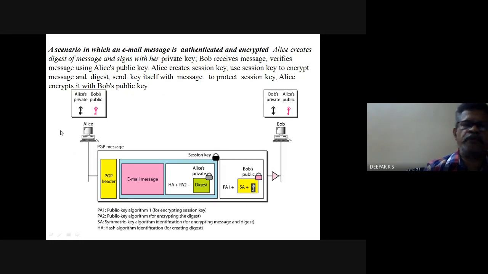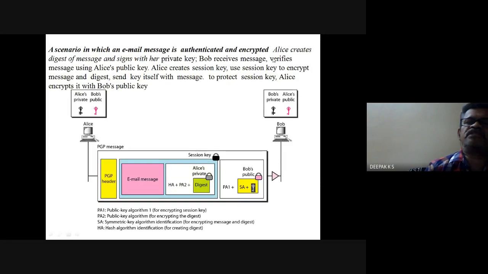So what normally goes is, we have two people exchanging emails. A scenario in which an email message is authenticated and encrypted. Alice creates a digest of the email message and signs it with her private key.